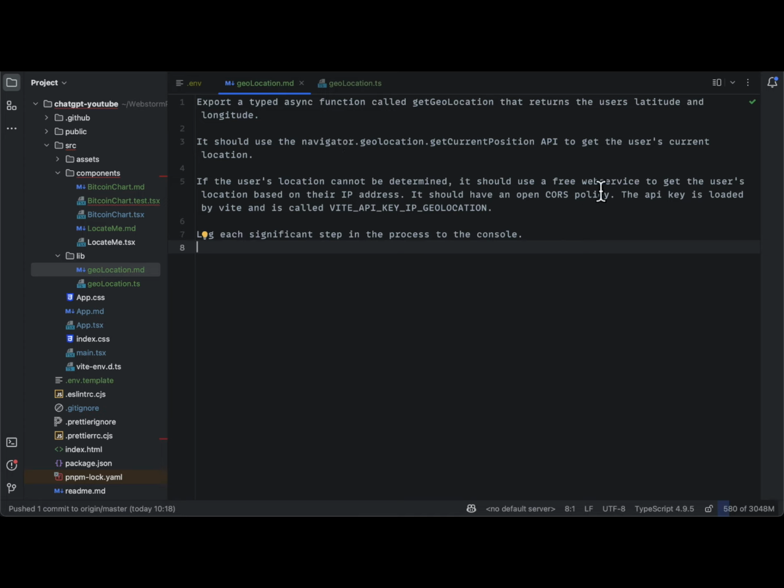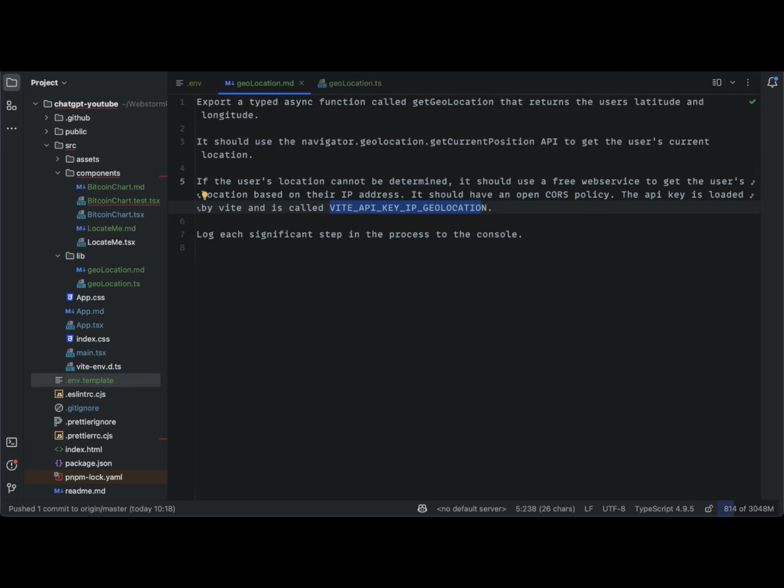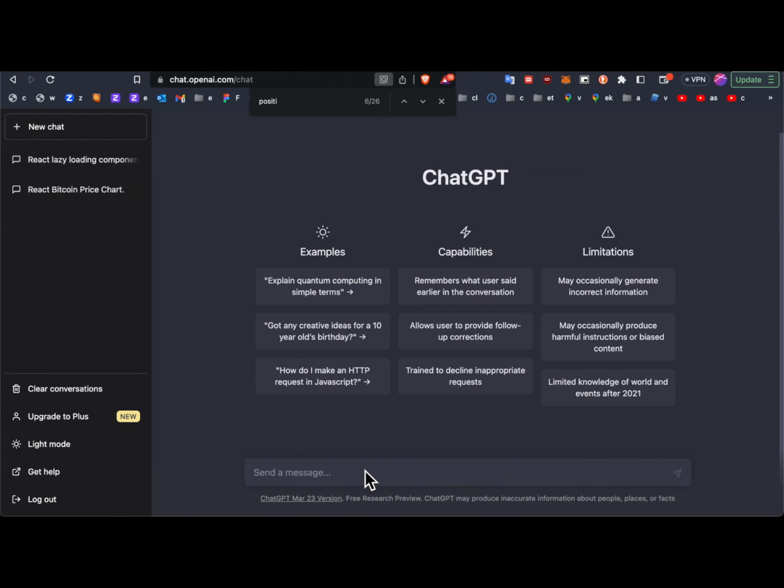The fallback is basically a free web service, and it should have an open course policy. The first time I tried this, it gave me one where it had a closed course policy. And we want to store the settings. The one that gives you, you have to get an API key for it. And I've created a little template here so that you can use these for loading it in VITE. Okay, so let's just put this into ChatGPT.